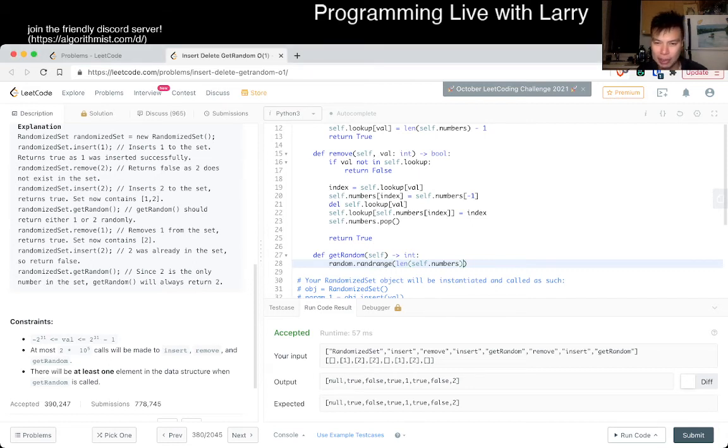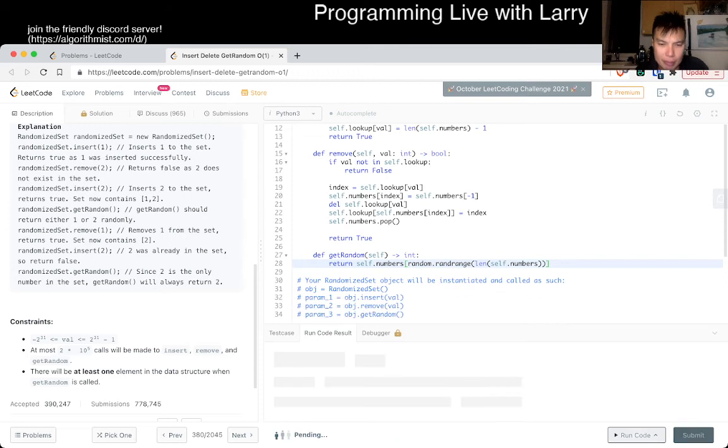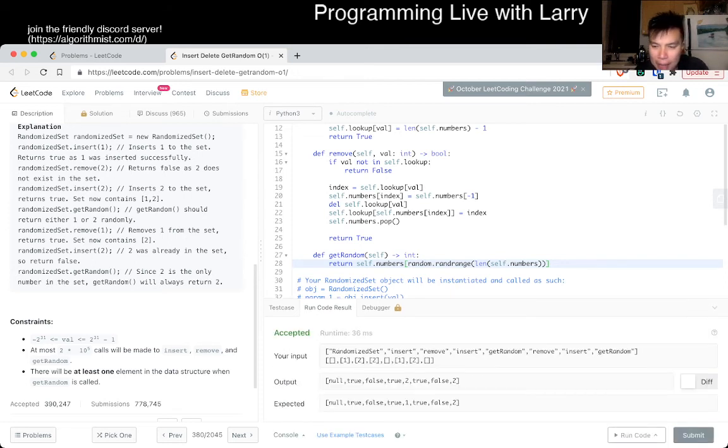So we want this plus 1. Oh wait, no, this is right then, right? If there's 1, then it goes, yeah, okay. So this is non-inclusive on the end side. So yeah, so then we can return self.numbers of this array, right? So let's run it real quick. But yeah, this I know would be O of 1, right? So I'm happy there versus O of N. So yeah, so that's good.